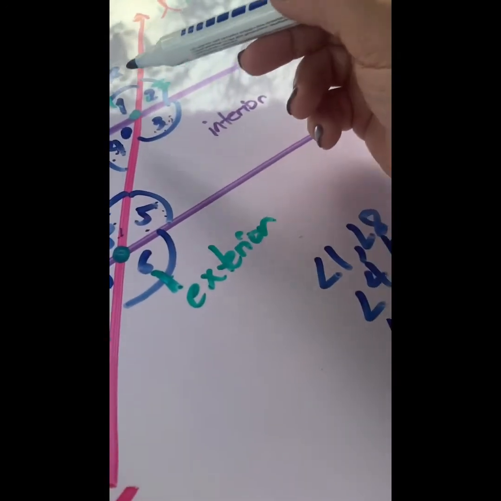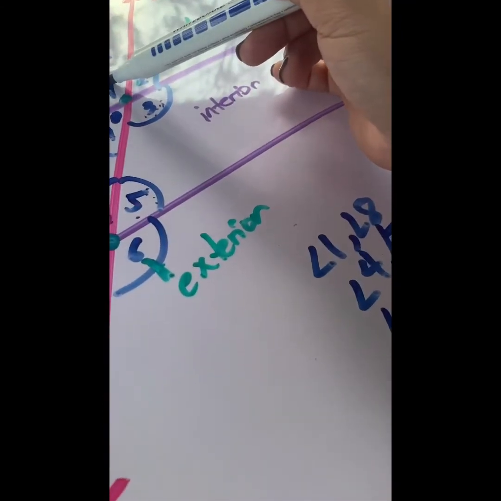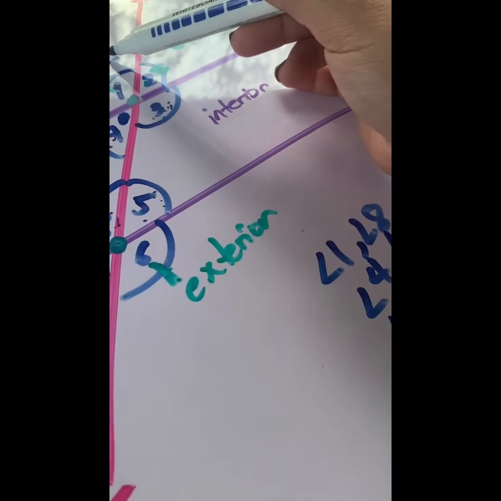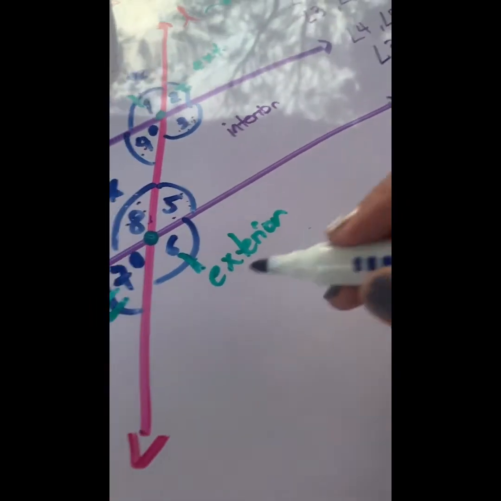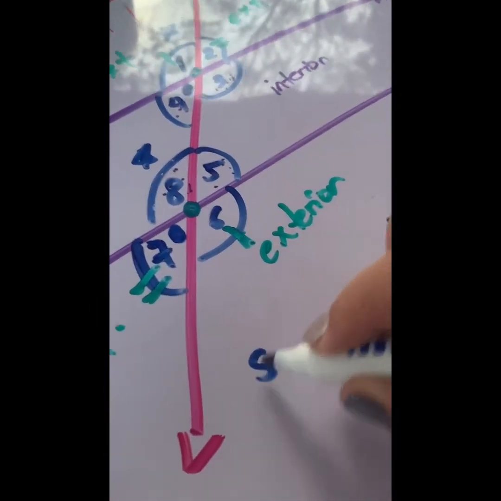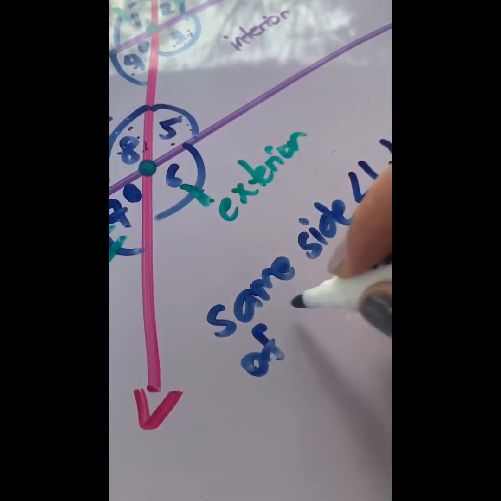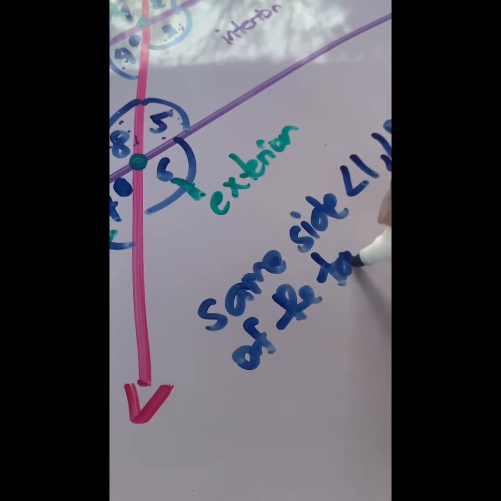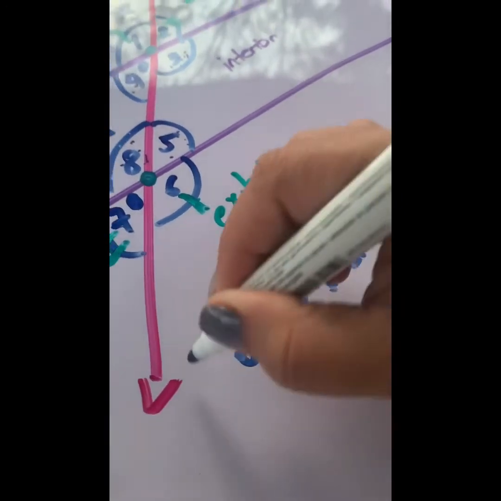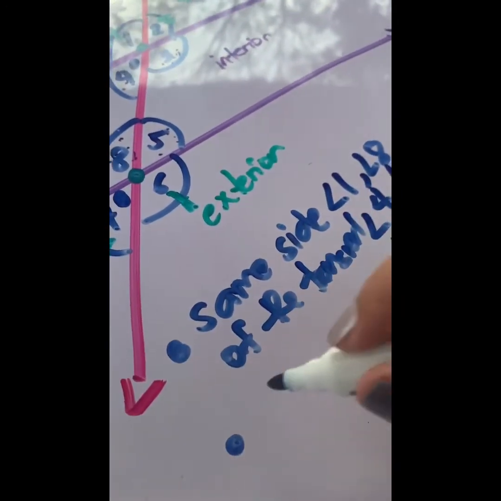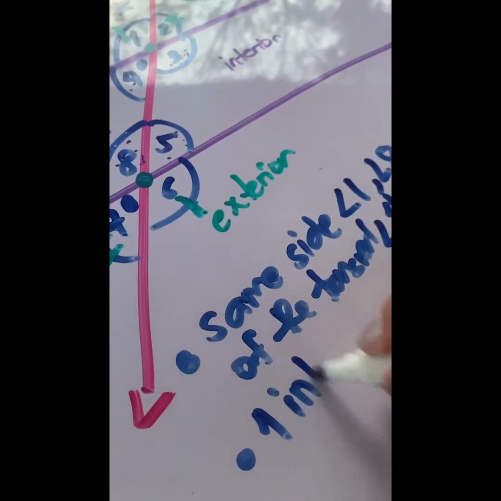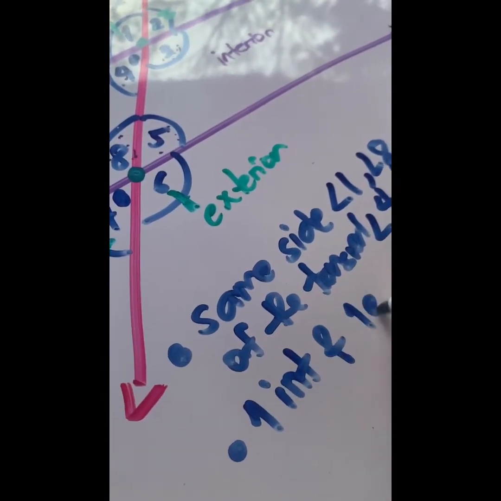These angles are on the same side of the transversal, and then one interior, one exterior. Same side of the transversal. That's one. One interior and one exterior.